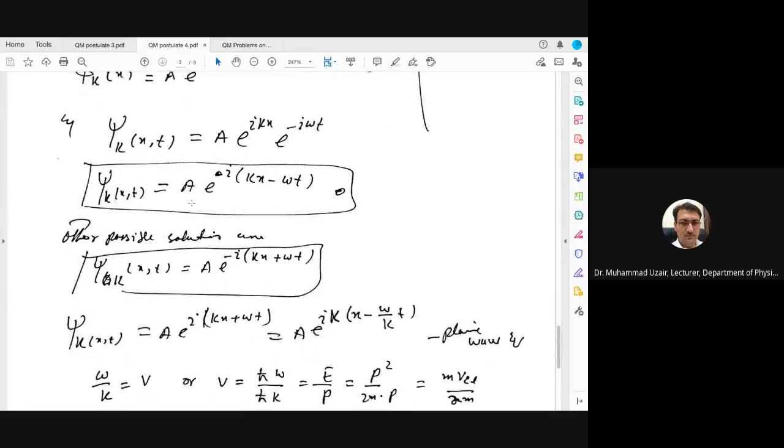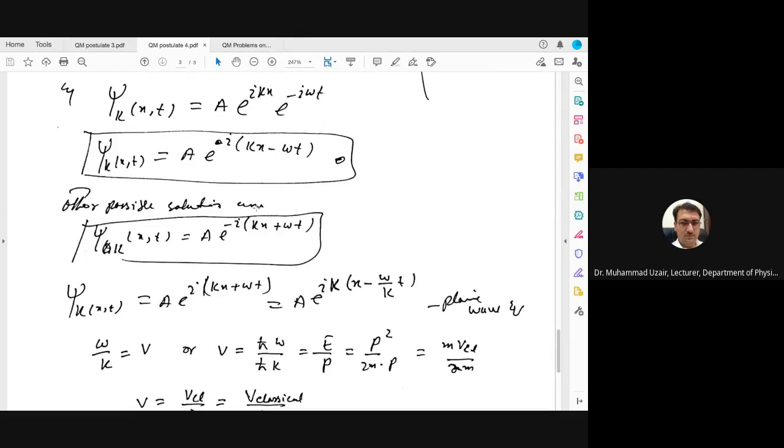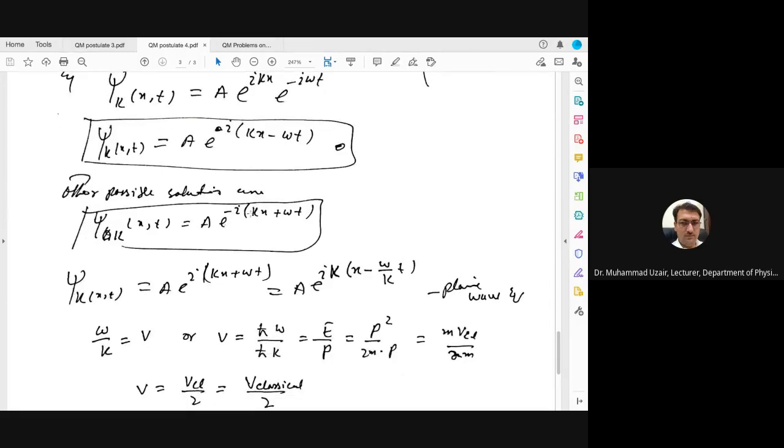Now if you look at this equation, A into e power iota into kx minus omega t, it's a plane wave equation. If you remember, other possible solutions are A into e power minus iota into kx plus omega t. Here it is iota into kx minus omega t, and here it is minus iota into kx plus omega t.